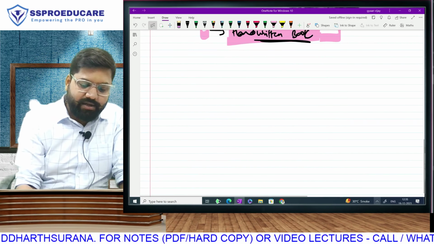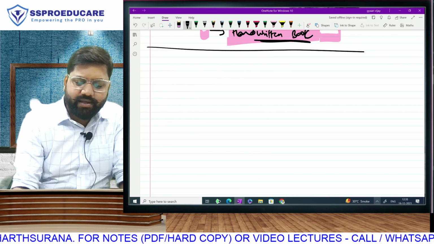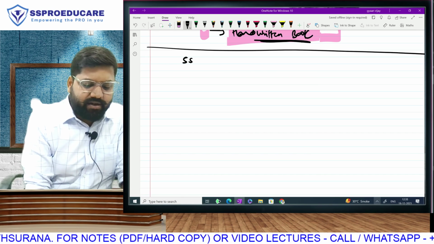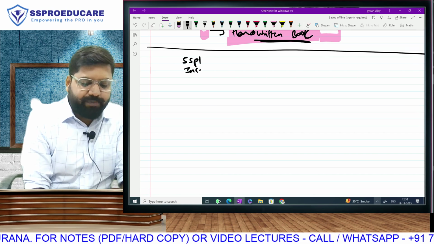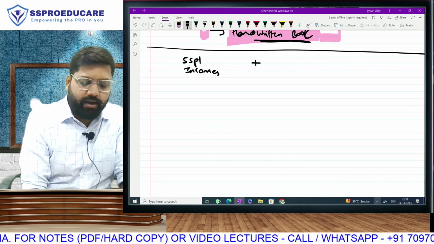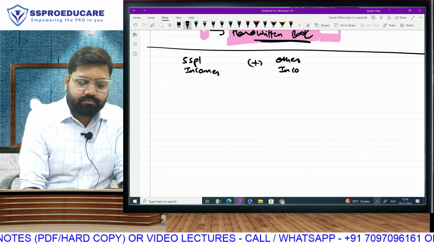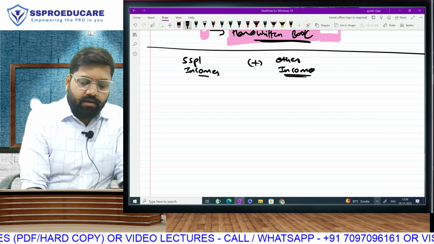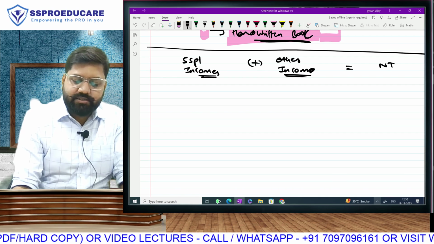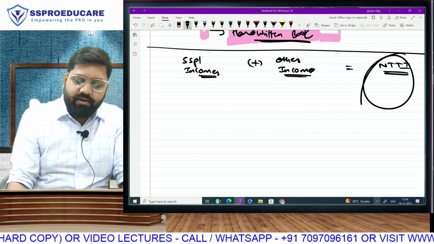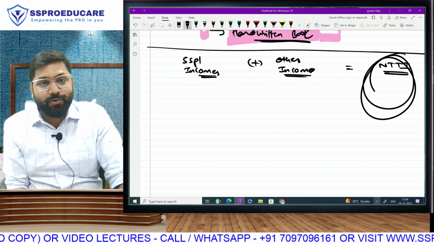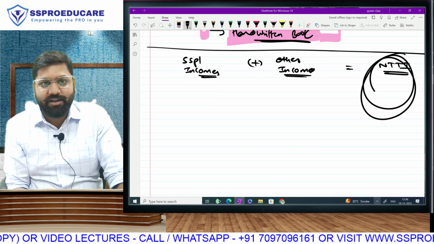And for this, I just need to make you do 2 examples. We are dividing our incomes into 5 special incomes and other normal incomes. The total will give you your net taxable total income. So normally if this NTTI crosses 2 crore, then we have 25% or 37% after 5 crore.